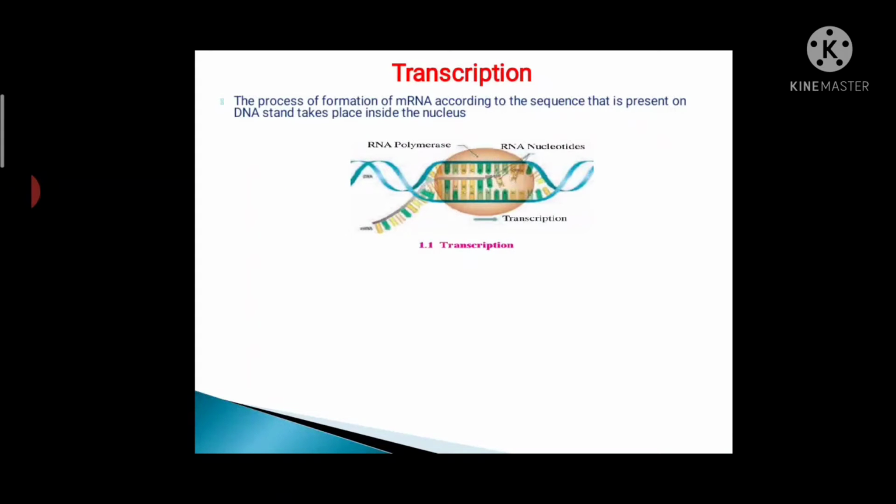Here, the process of transcription is shown. That picture is available in our textbook. Please observe carefully.